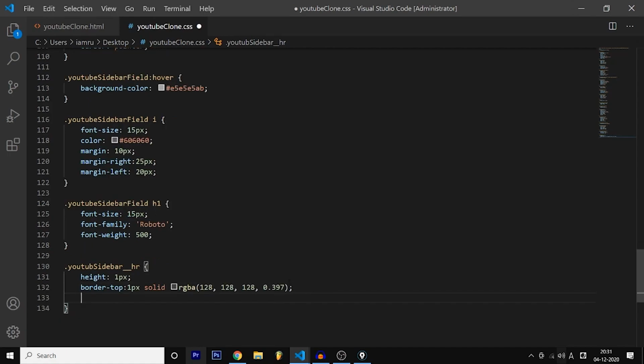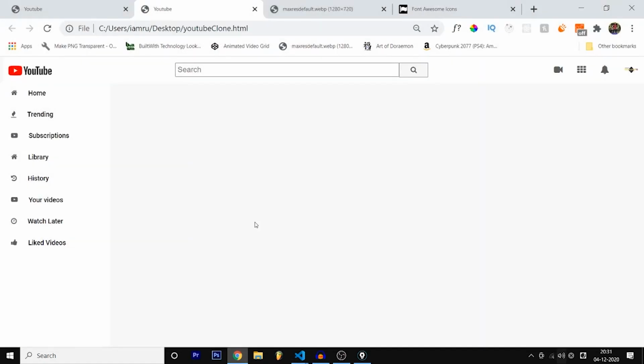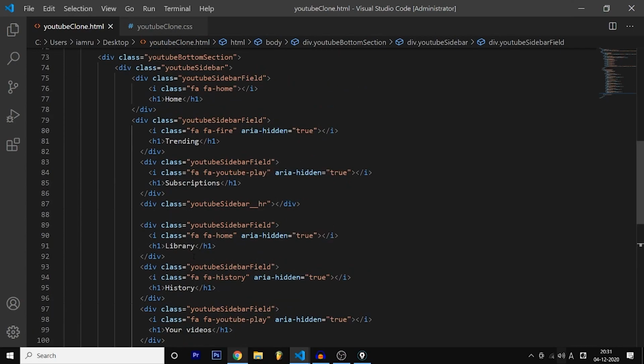So border top is over, and the width is 100%, and the margin is 10 pixels, and the space around the line is 10 pixels. So we are done with the sidebar. Congratulations. So I guess we did something wrong. Let's see. We did not get a line.